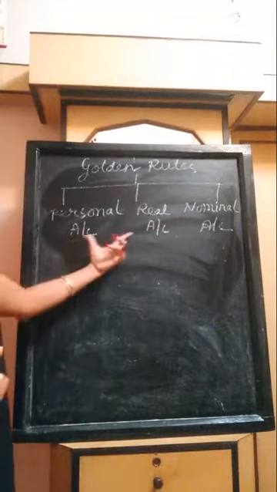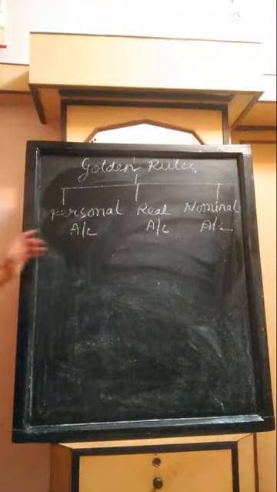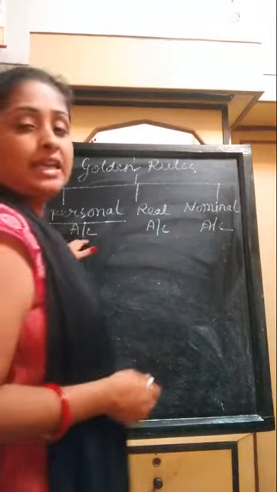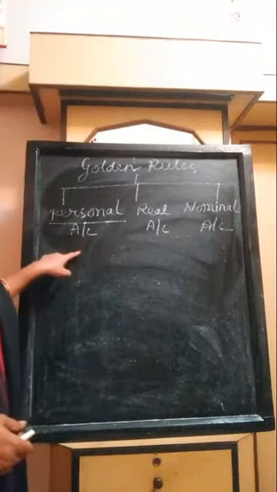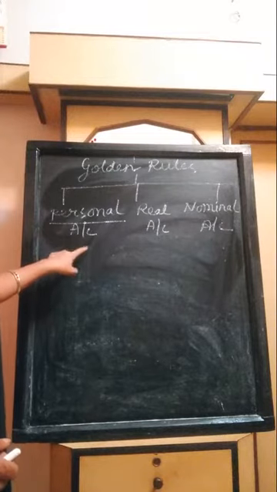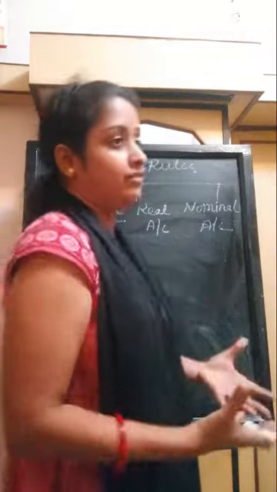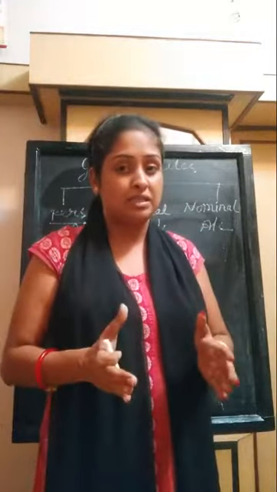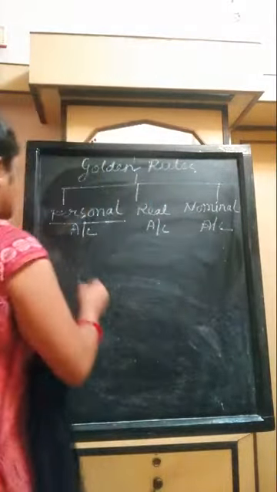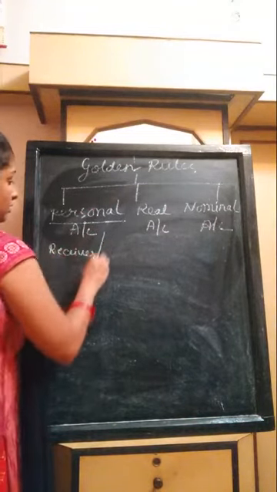Now each individual account I am going to explain to you one by one. First we come to the personal account. As the name suggests, personal account deals with any kind of person or any kind of individual. Here the individual is either the receiver or the giver. Any person either receives something or gives something. So there is a receiver or a giver.